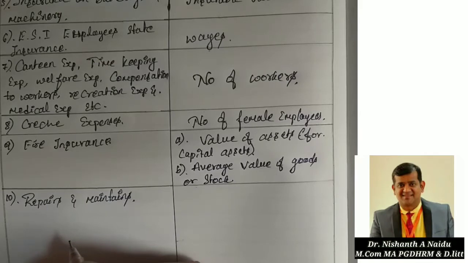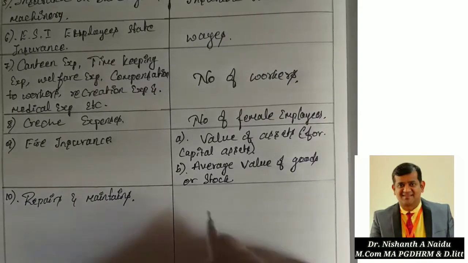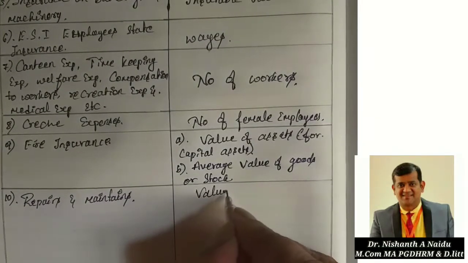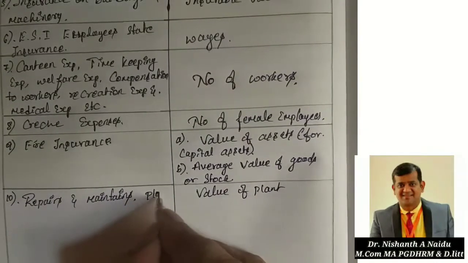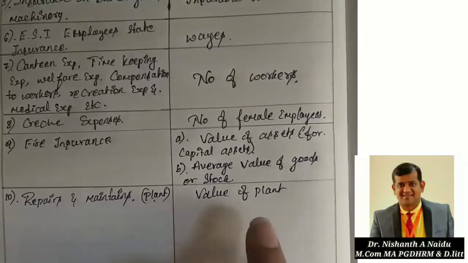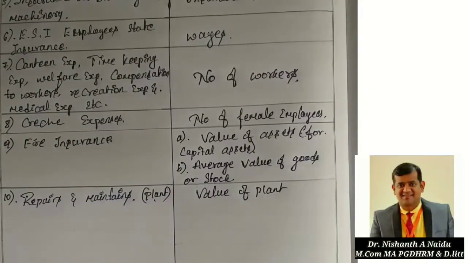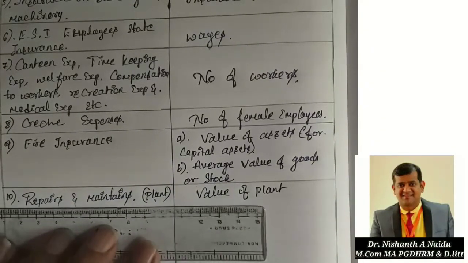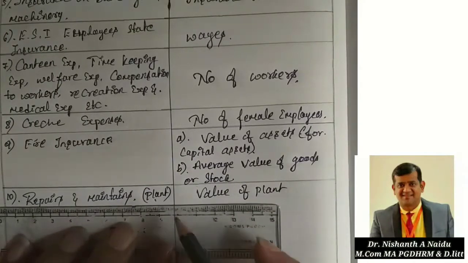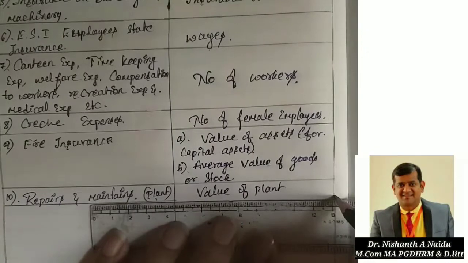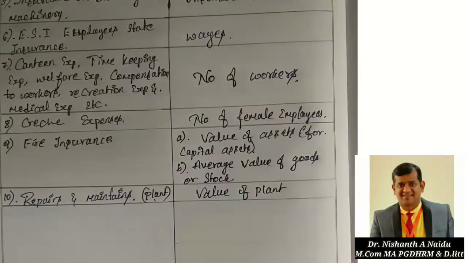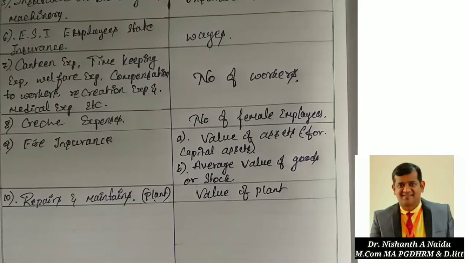If it is machinery, value of machinery. Suppose we assume it as a plant, so it is related to plant, and we distribute on the value of the plant. So you have to learn this. Without knowing this, you cannot solve problems. I am repeating it again and again so that you will have clarity.